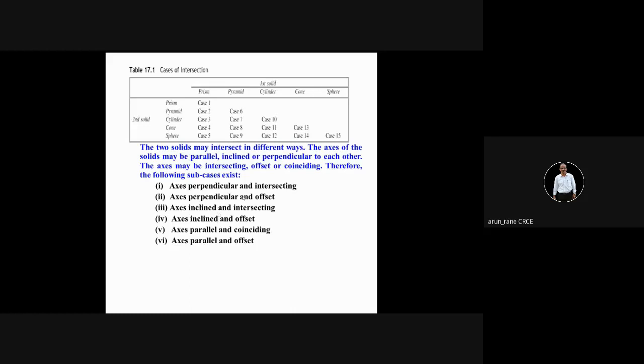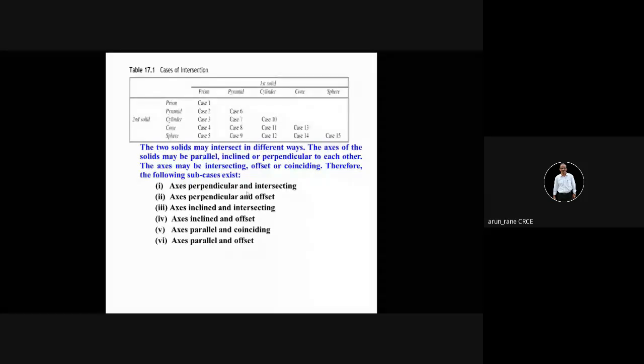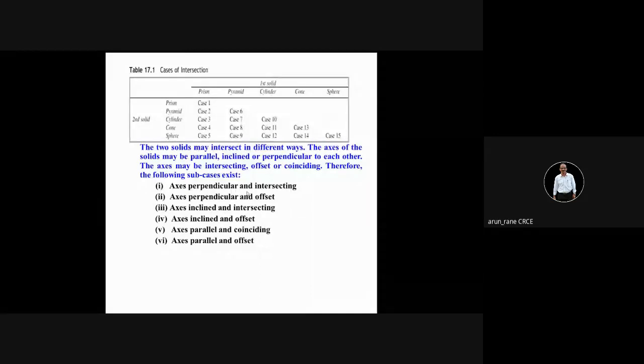Now, if you consider the axis, you might be remembering, isn't it, when you studied engineering drawing, that the axis of the cylinder is perpendicular to the HP and parallel to the VP, or the axis of the cylinder is parallel to the HP, something like that.